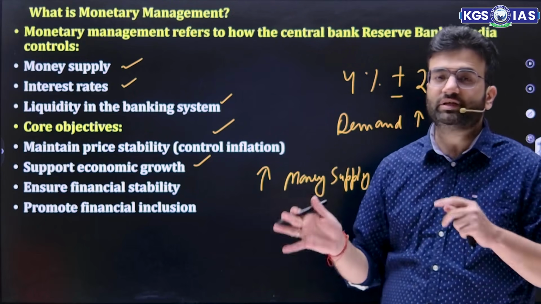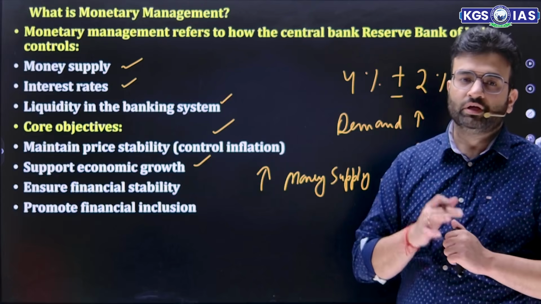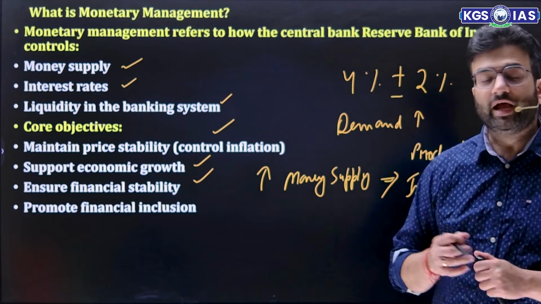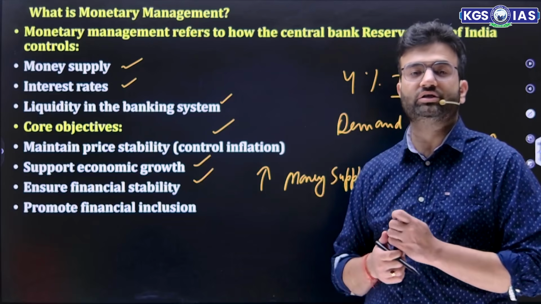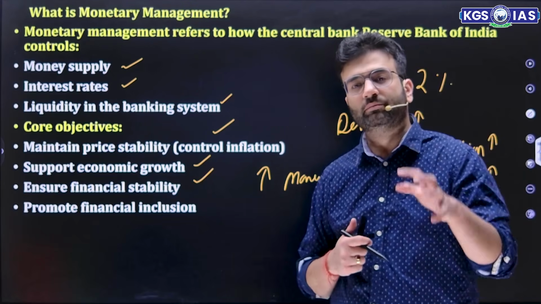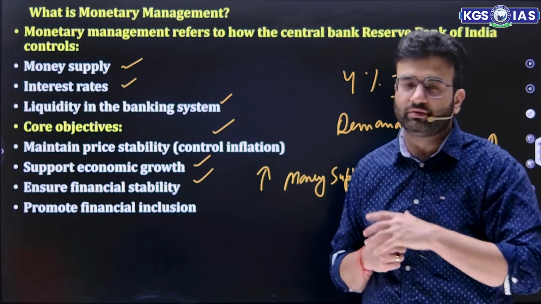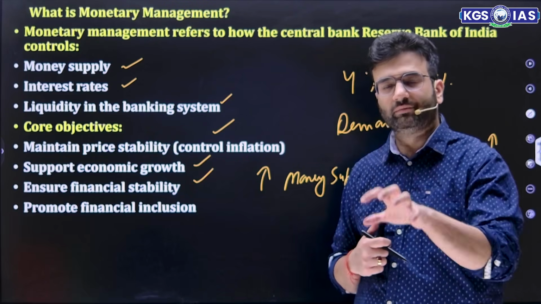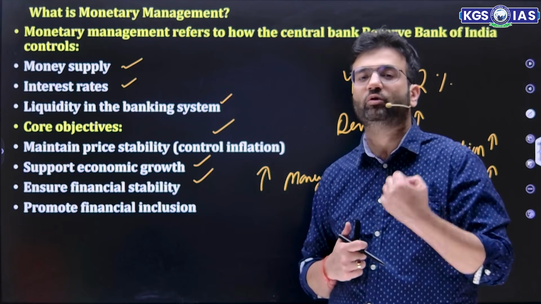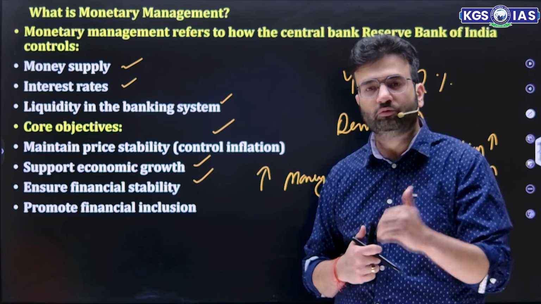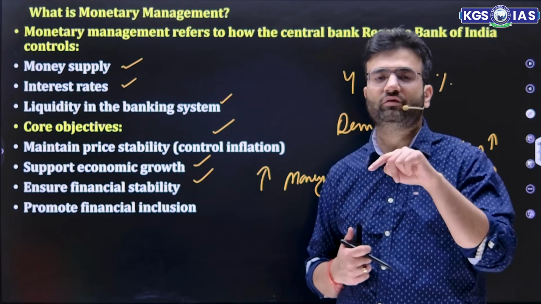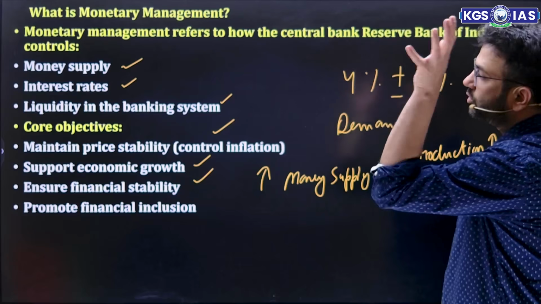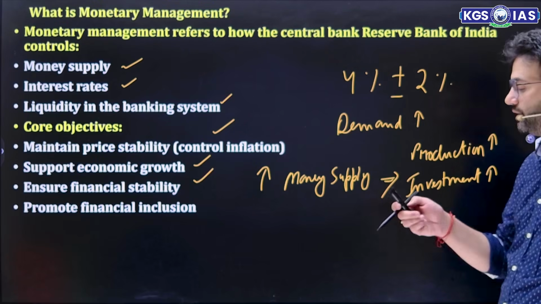Even the domestic investments also dampen. So that's why financial stability is very much necessary. And lastly, promote financial inclusion, because the more the financial inclusion is, the more the people associate themselves with the formal banking system. It will enhance the overall money multiplier, and if the money multiplier enhances, banks will have more money with themselves, which will lead to more lending, and the whole cycle of the economy through monetary management revives. So this is very important. This is the core of monetary management.